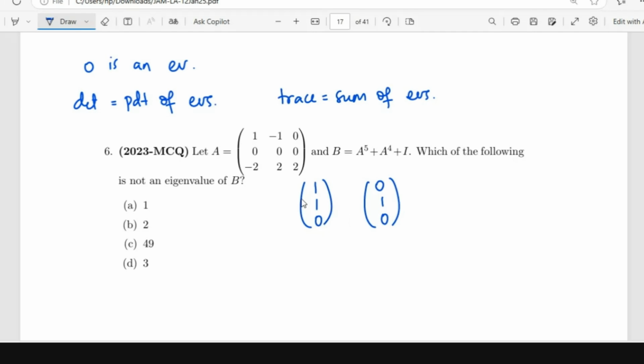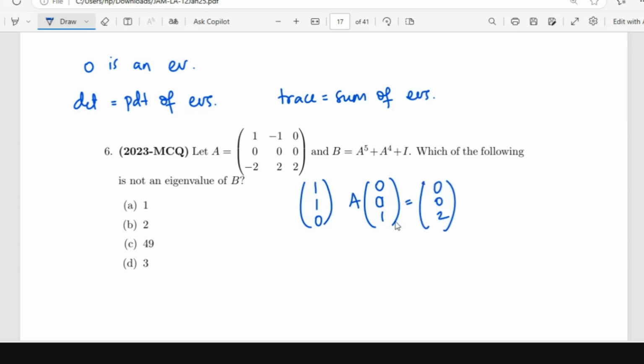The first one is an eigenvector for eigenvalue 0. The second one is not an eigenvector, right? But you can think of 0, 0, 1. 0, 0, 1 gives the third column, right? And that is 0, 0, 2.